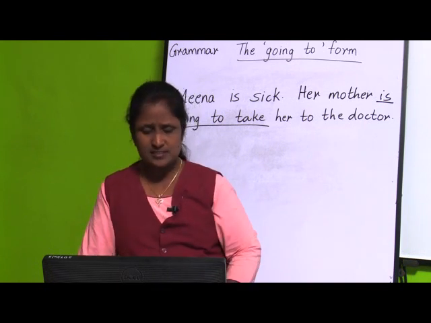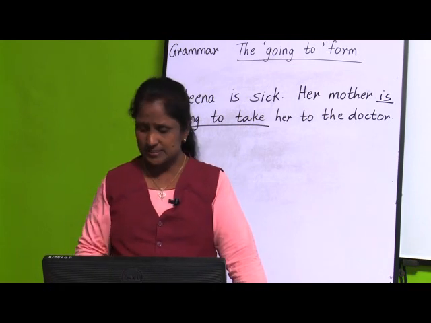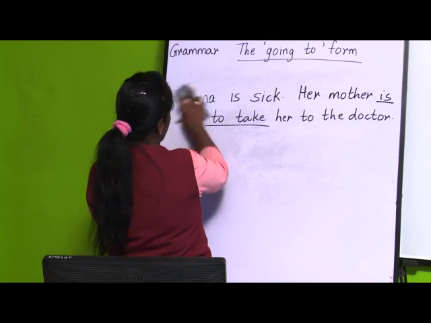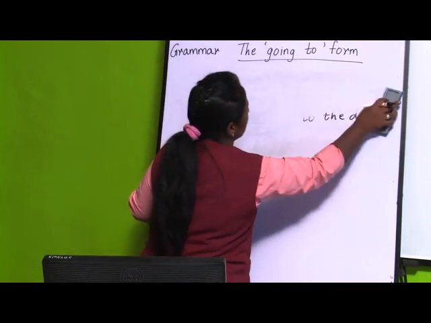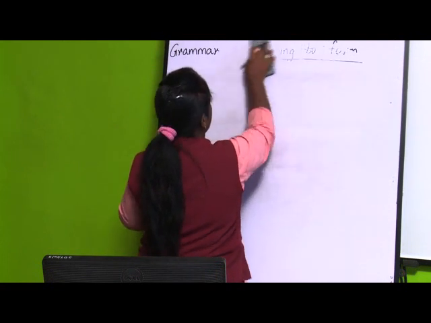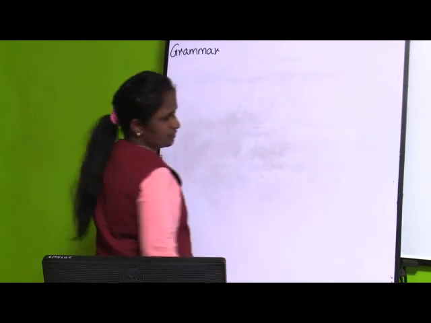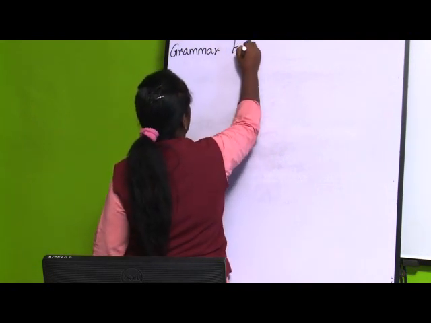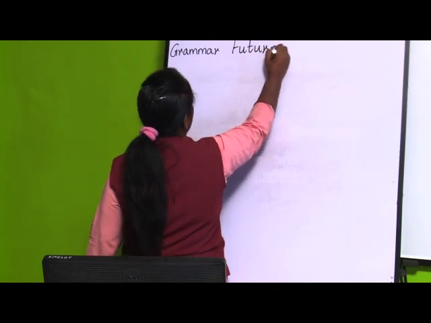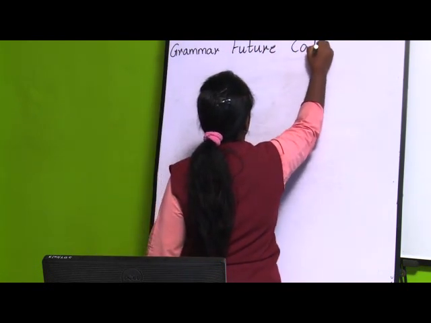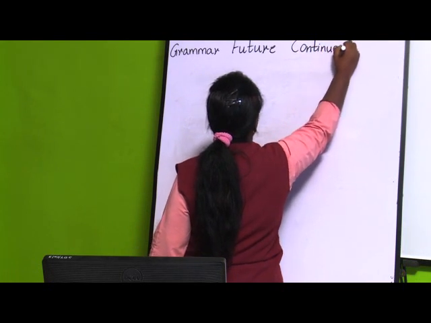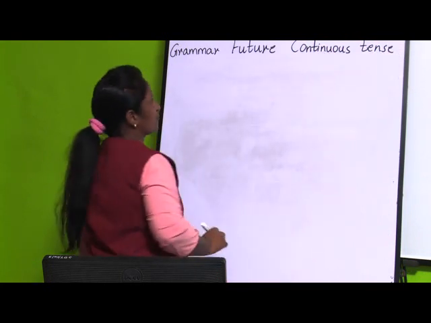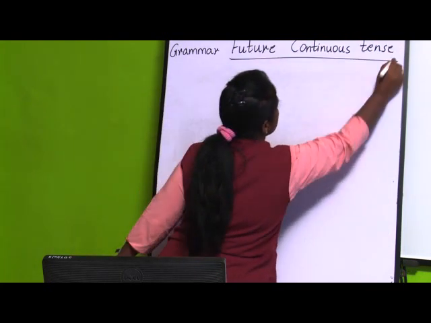Children, we have solved this going to form as well as the exercise. Now we will be turning to the next topic, that is future continuous tense. Now, you know, children, what is future tense? Yes, the actions which will be taking place in the future. We have learned present continuous tense, then past continuous tense. In the same way, we are going to see future continuous tense.